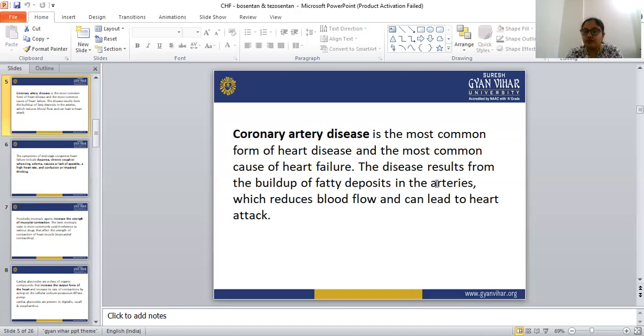When plaques form inside the artery or on the wall of the artery, that leads to decreased blood flow and then to a heart attack. So coronary artery disease is the most common form of heart disease and the most common cause of heart failure.